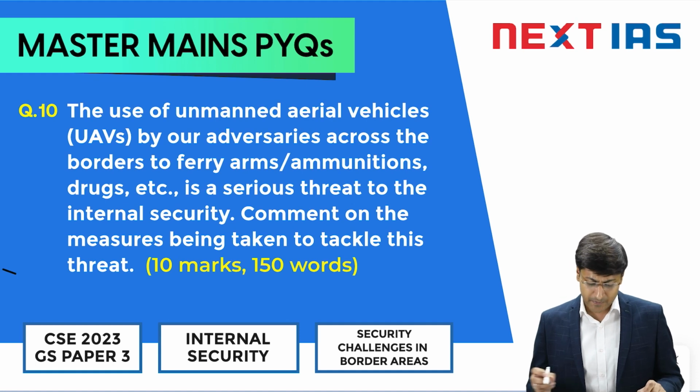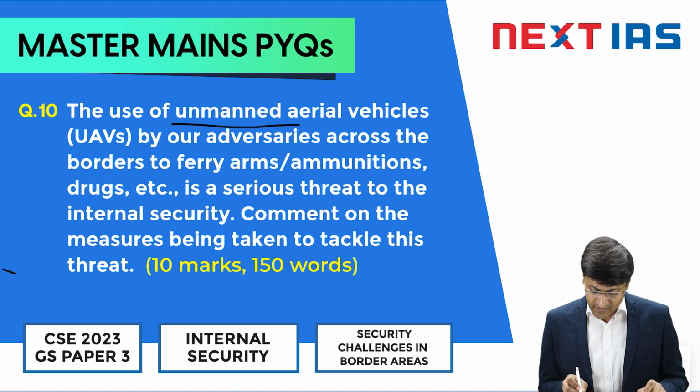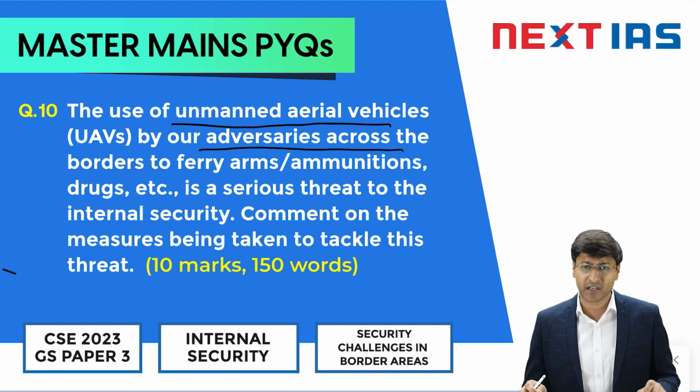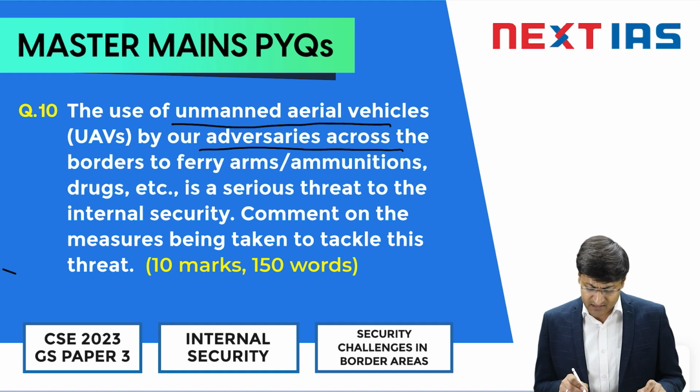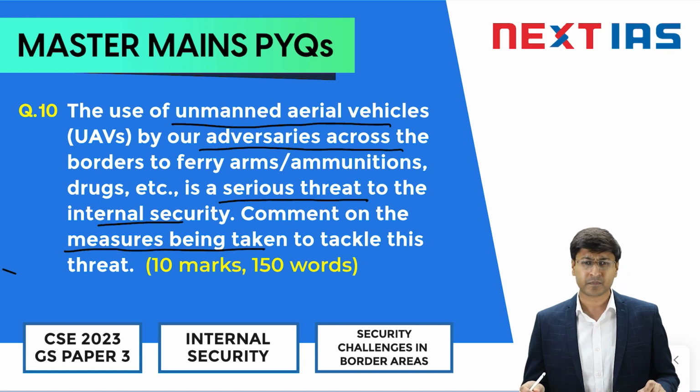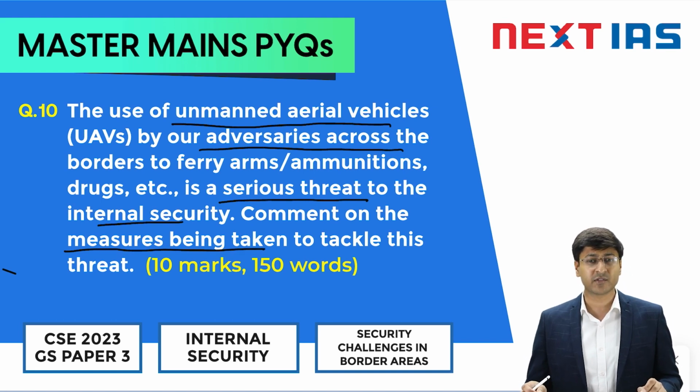The question says: the use of unmanned aerial vehicles, that is UAVs, by our adversaries across the borders to ferry arms, ammunition, drugs is a serious threat to the internal security. Comment on the measures being taken to tackle this threat. It was a 10 marker which was to be answered in 150 words.